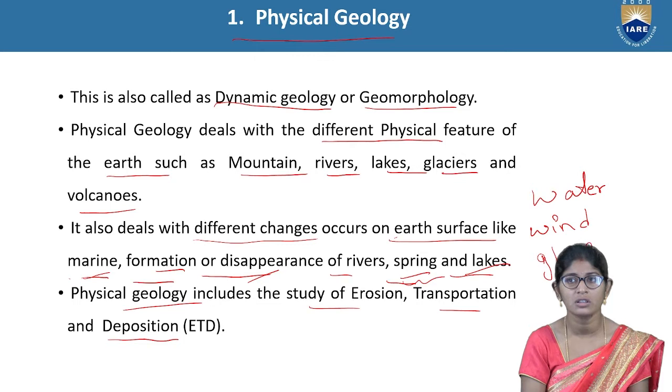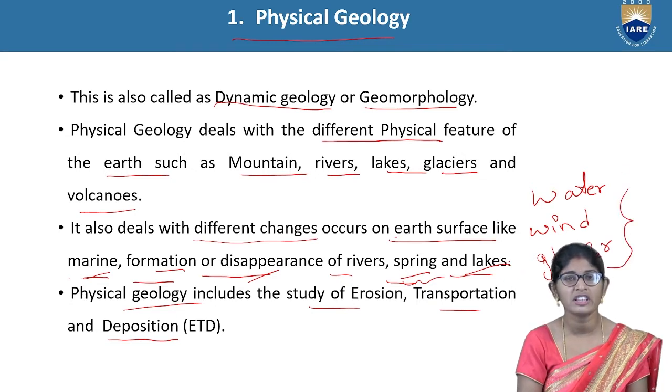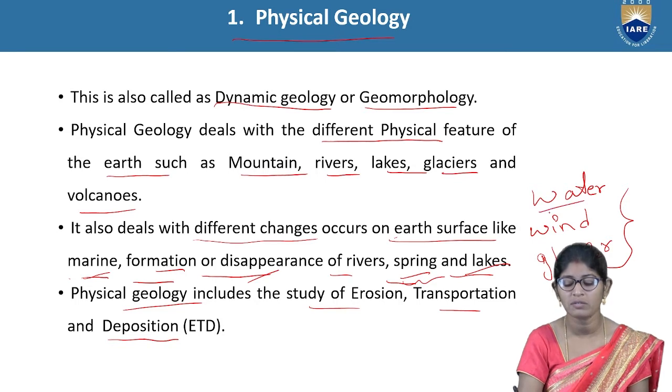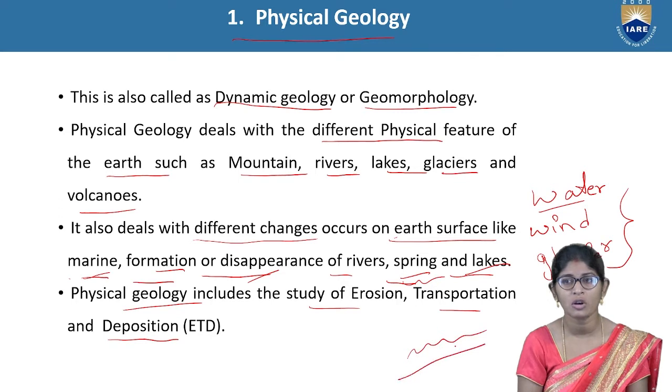Glaciers also we call. These are the sum of the atmospheric agencies. If any weathering effect causes rain to occur, then the top layer of the earth surface, which is in uneven portion, will be removed.